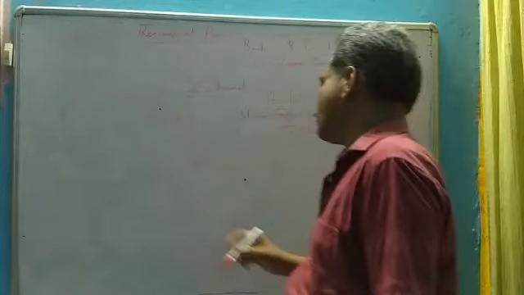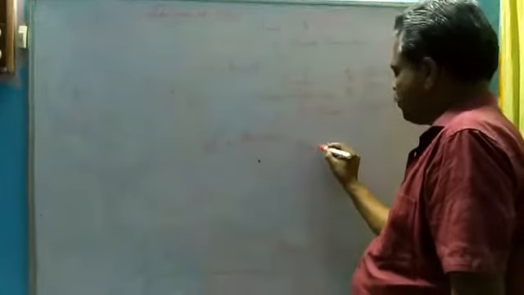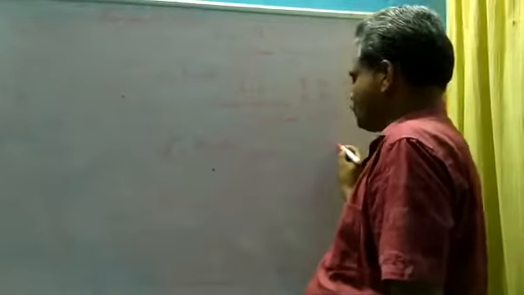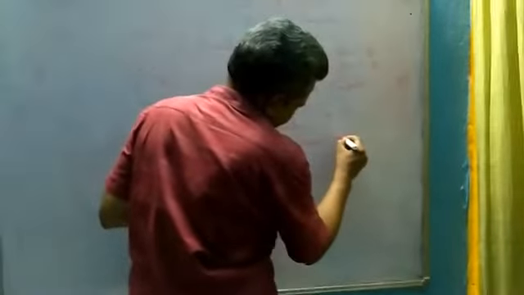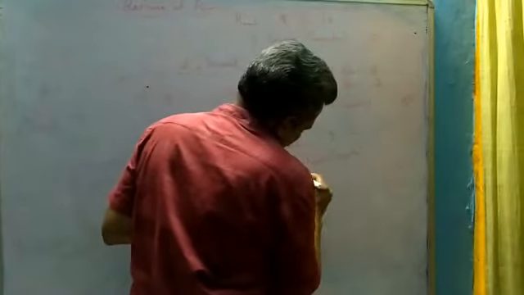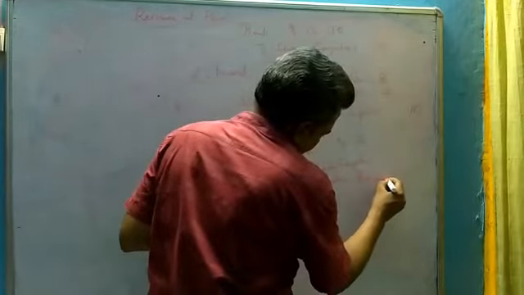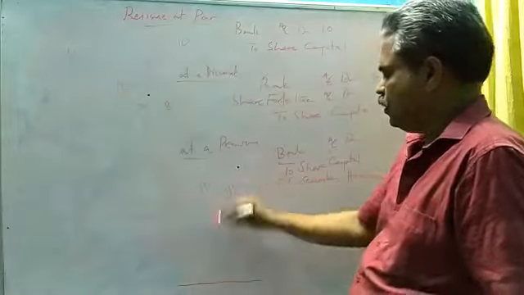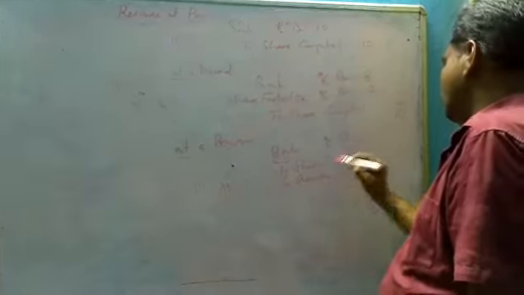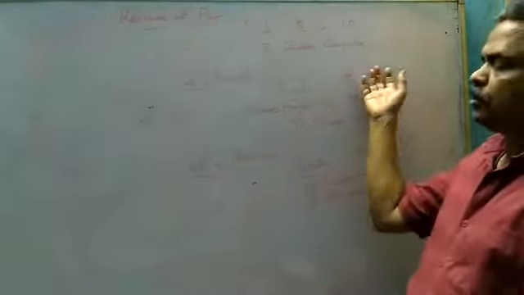Third category, reissue at a premium. Entry will be bank account debit, to share capital, to securities premium. Imagine it is a 10 rupee share. It is issued at a price of 13. Entry will be bank account debit 13, to share capital 10, to securities premium 3. These are the entries for reissue.